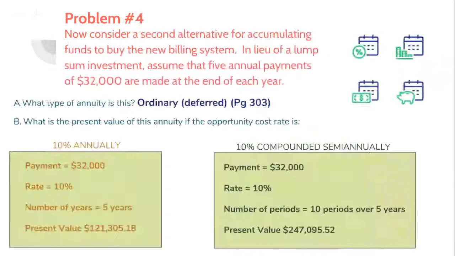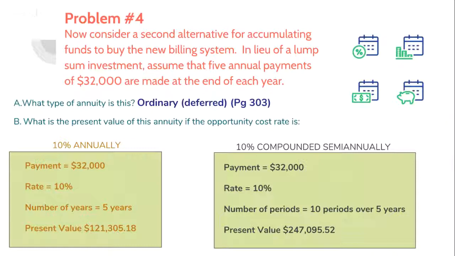In problem 4, Gary is considering a second alternative for the new system. Instead of a lump sum investment, he is considering 5 annual payments of $32,000 made at the end of each year. Question 4A asks what type of annuity this is. It is an ordinary annuity.